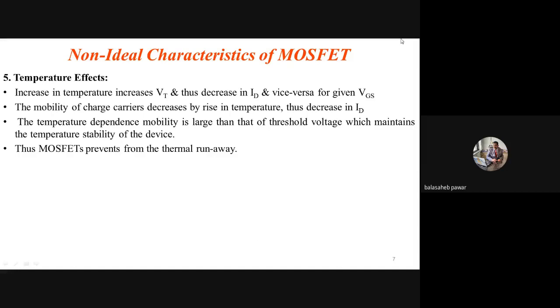See, here it is mentioned. If the temperature of the device increases, then its required threshold voltage increases, and thus ID decreases, and vice versa, for the given VGS.